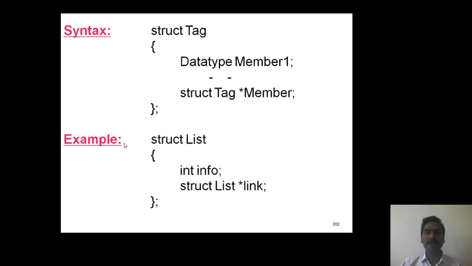This is one example: struct list, open brace, int info, struct list asterisk link, and the curly brace ends with a semicolon. Here we place one member, link, that points to the same structure type as struct list. Hence it is a self-referential structure.